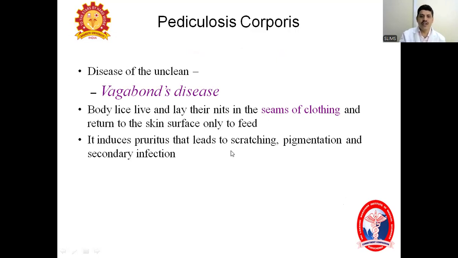I will show in the picture. This induces pruritus that leads to scratching, pigmentation, and secondary infection. Definitely, body reaction will be there. So, edema, itching, scratching. Because of that, hyperkeratosis and pigmentation all happen. If you don't treat properly, the accessible upper areas of the body, like the scapular area, upper back, and lower back, are extensively scratched, and hyperkeratosis and pigmentation are seen. So that is why the name Vagabond's disease is given.